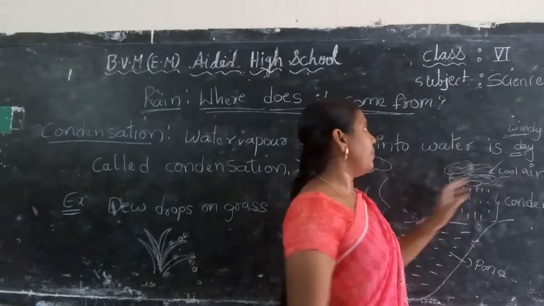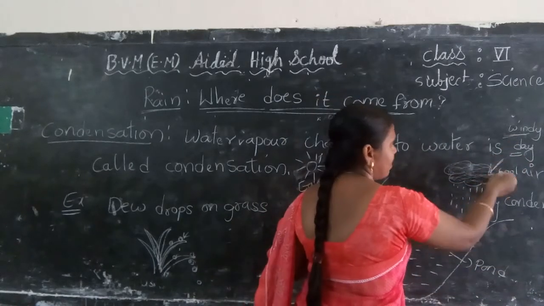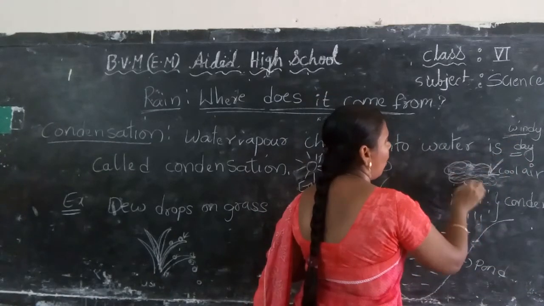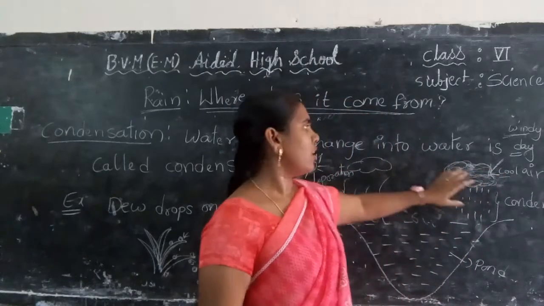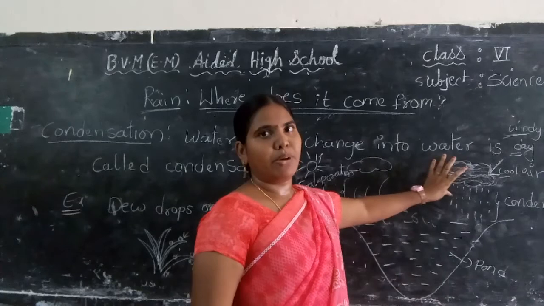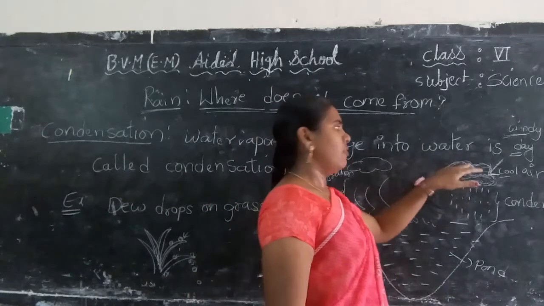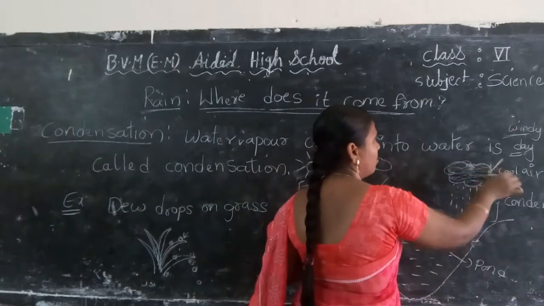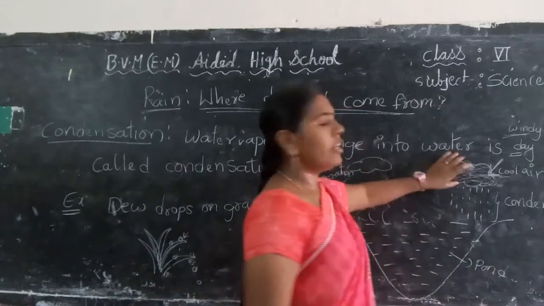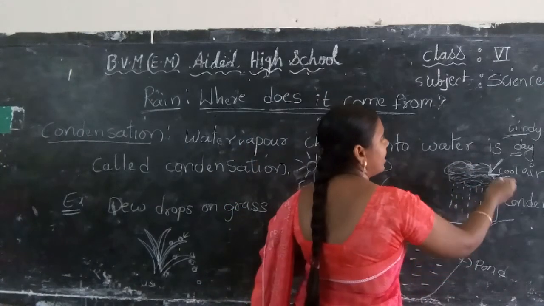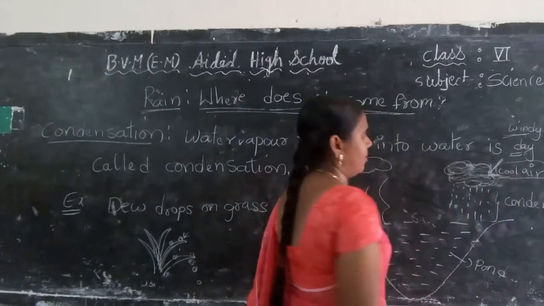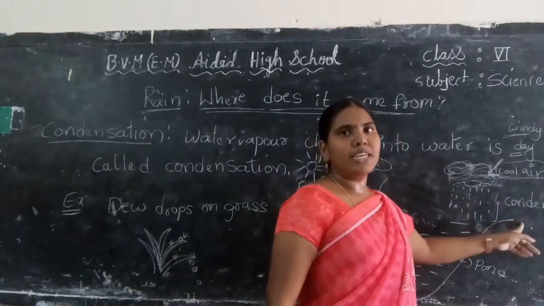So on a windy day the cool air touches the clouds, and clouds are made up of water vapor. This water vapor changes into water by touching the cool air. So this is called condensation.